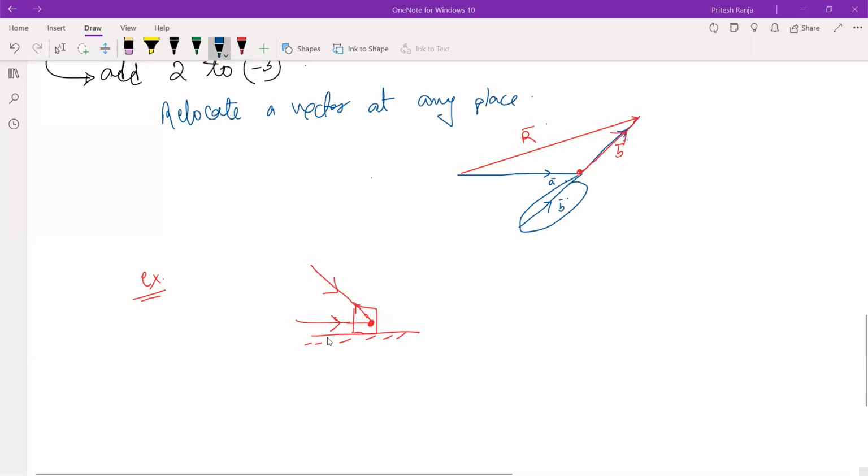Again, we cannot use triangle law. So take any vector which you want and you can relocate the vector. So what I will do, I will take this vector and displace it parallelly. And then we can see this is the direction of the resultant vector.